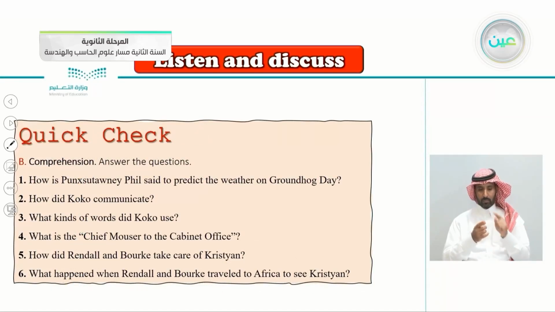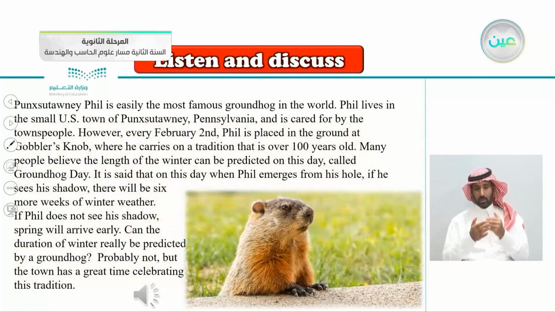Another quick check here, exercise B, comprehension. We have some questions here. How is Punxsutawney Phil said to predict the weather on Groundhog Day? How did Coco communicate? What kinds of words did Coco use? What is the chief mouser to the cabinet office? How did Rendell and Burke take care of Christian? What happened when Rendell and Burke traveled to Africa to see Christian? So we have 6 questions here. We'll be answering them just after we listen to the article again to make sure that we answer correctly.